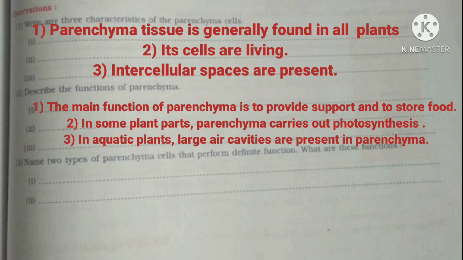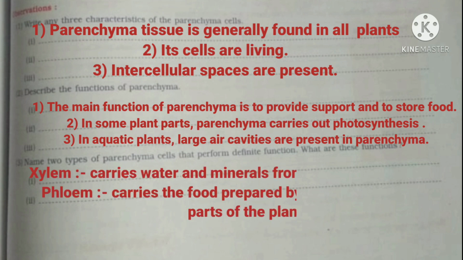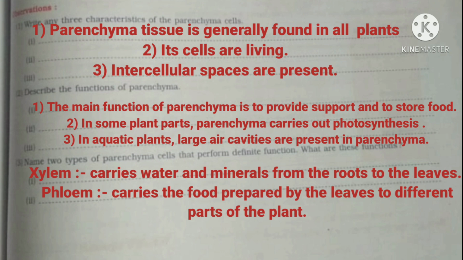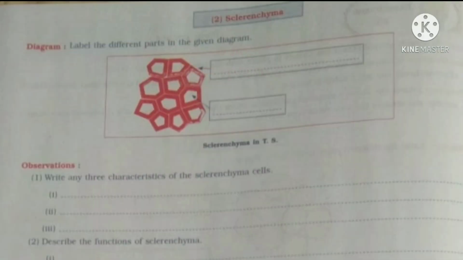And the next question is name any two types of parenchyma cells that perform a definite function, and what are their functions? So the two are xylem, which carries water and minerals from roots to the leaves, and another one is phloem, which carries the food prepared by the leaves to different parts of the plant. Understood? Now the next tissue that we are going to study is sclerenchyma.